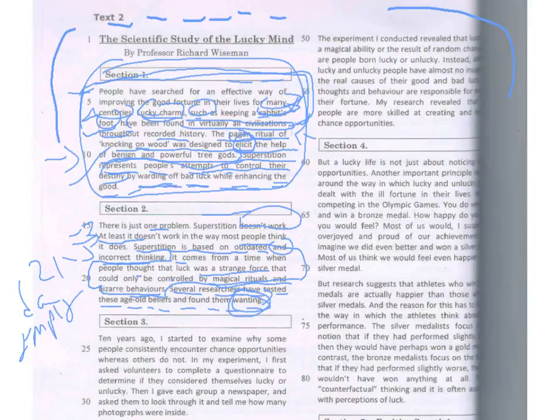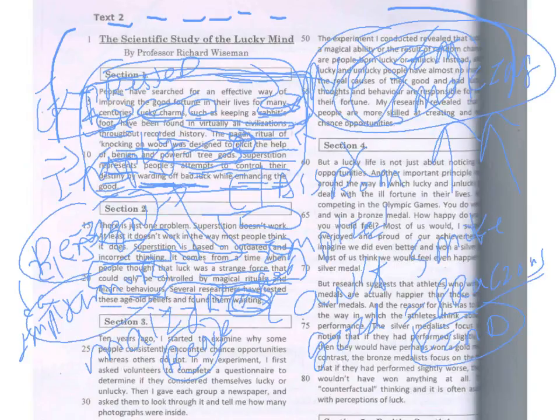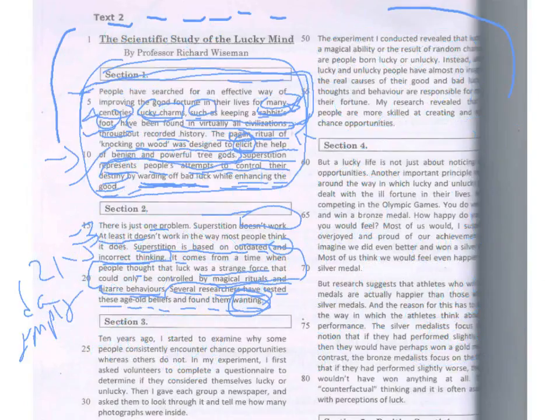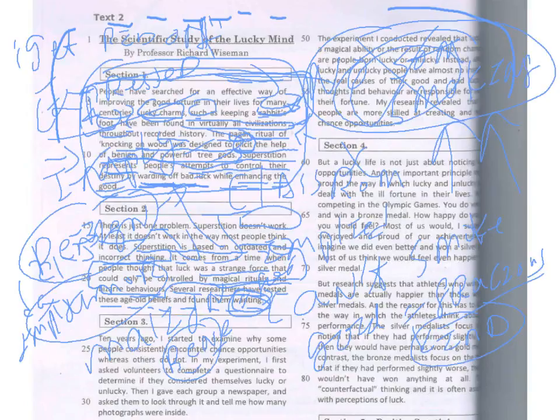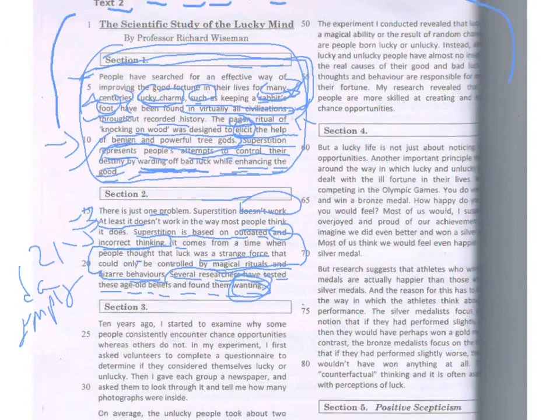By warding off. What is warding off? Warding off means to remove it, to get rid of, yeah, to get rid. I think that's better. While enhancing the good. Okay, warding off bad luck means what? Getting rid of. Get rid of. That's another phrase for warding off. Get rid of, O-F, not O-F-F. Okay, let's take a look at paragraph 2.